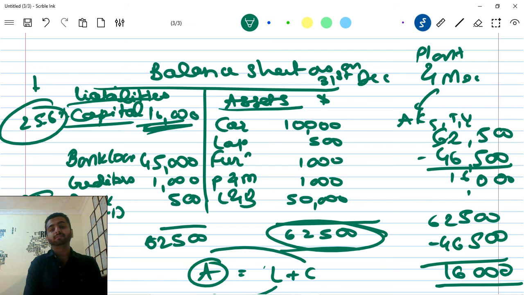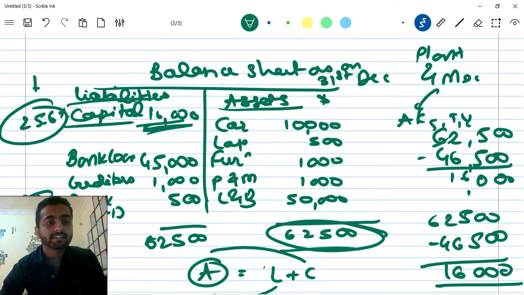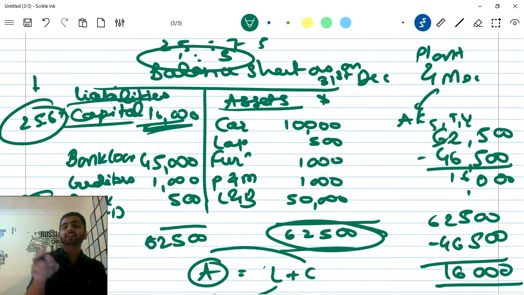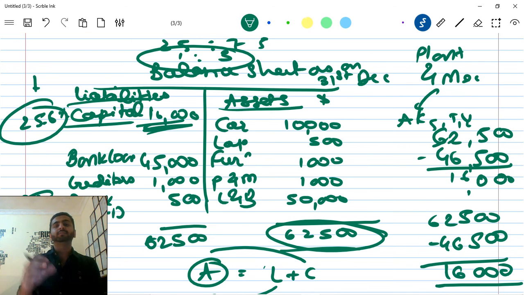So is it a good sign? I have taken more money. If I have 1 rupee, the bank or other persons have given me almost 3 rupees, a 1:3 ratio. Let's say this is 25 and this is 75; if we divide it, 1:3 will be the ratio. If I have $1 invested in the business, $3 are from outsiders. So that's not a good sign. But this is capital structure: the amount you have versus the amount outsiders have put into your business.